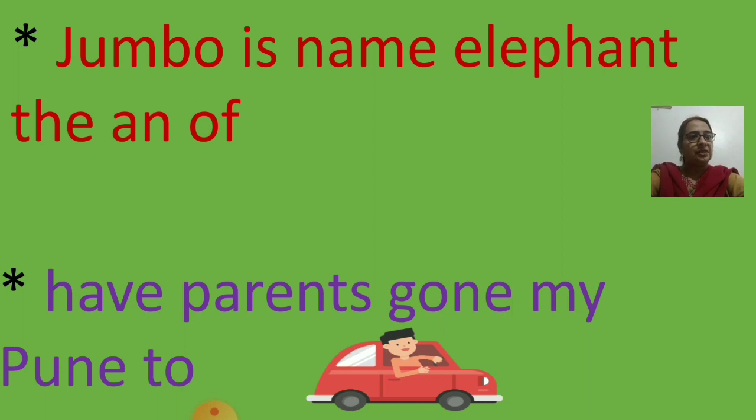No. The picture which I have shown you is the same as this. You could understand something. Oh, there are eyes, ears, nose and lips. But you were not able to understand that figure, that picture. The same thing is with this group of words. Although you are getting something, that Jumbo is name elephant, the and of, since this group of words is not giving us complete sense, we are not able to understand what it is talking about.